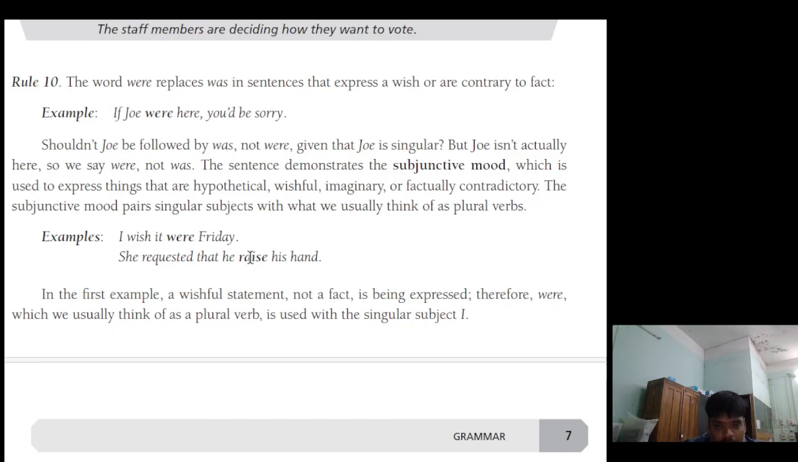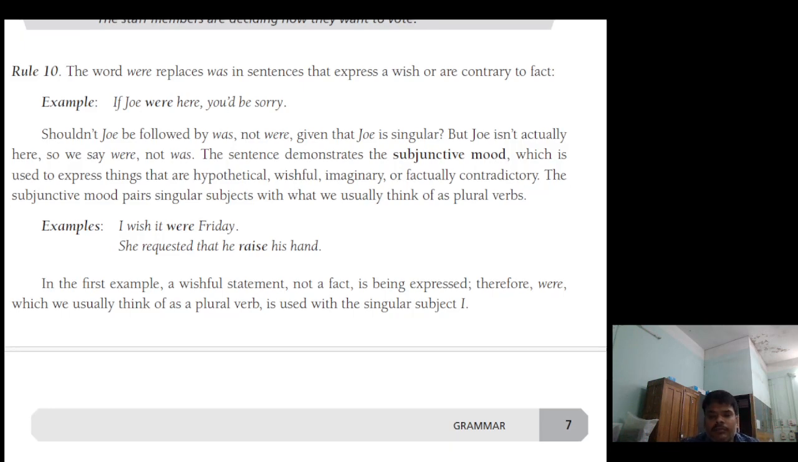She requested that he raise his hand. In the first example, a wishful statement, not a fact, is being expressed. Therefore, were, which we usually think of as a plural verb, is used with the singular subject. Normally, he raised would sound terrible to us. However, in the second example, where a request is being expressed, the subjunctive mood is correct.